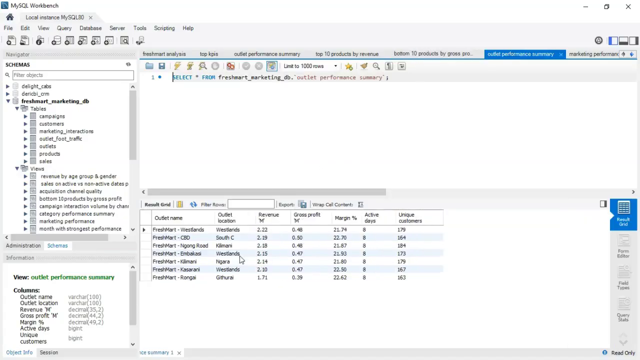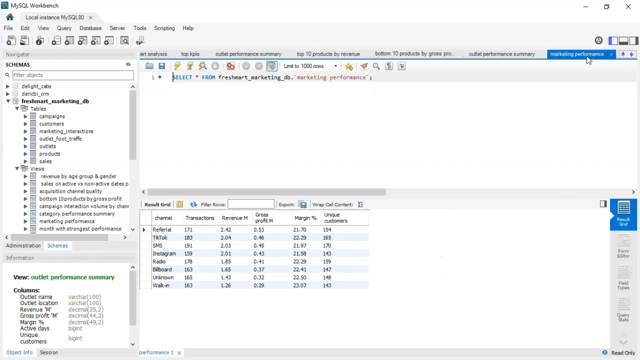The outlet performance summary, of course, we said Westlands was the best performing outlet, all the way to Rongai. Also the marketing performance, how did the marketing perform? We had referrals working the best for us. Referrals brought in around 2.42 million in revenue and a gross profit of 0.53 million. That's a margin of 21.70 with 154 customers, all the way to walk-in. And for this analysis, walk-in was our base. That means we compared almost everything to walk-in, which was our base comparison in terms of marketing.